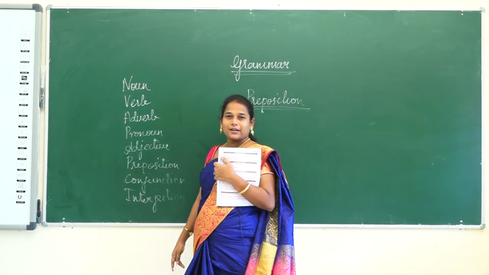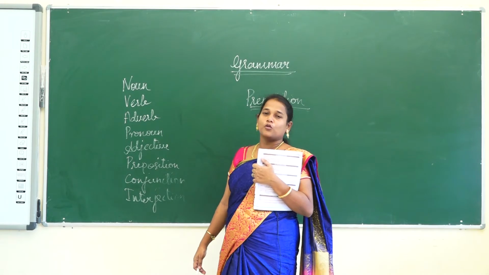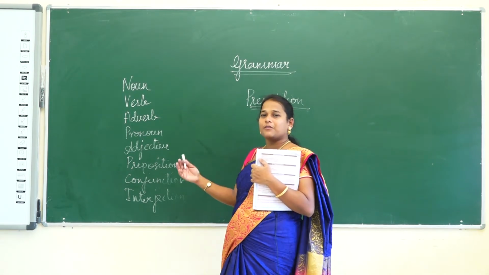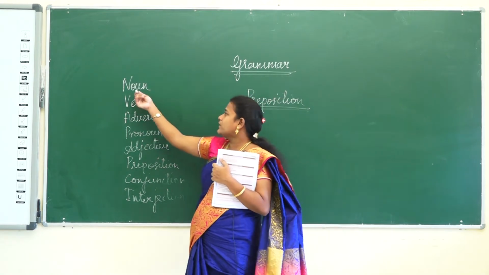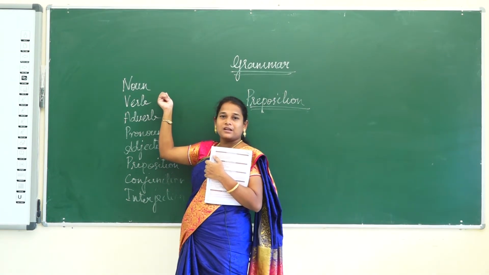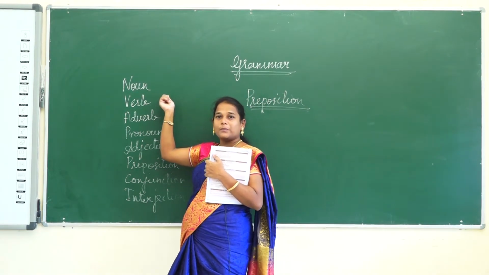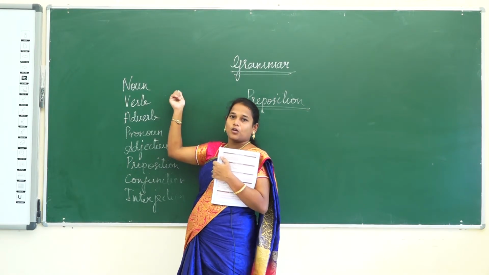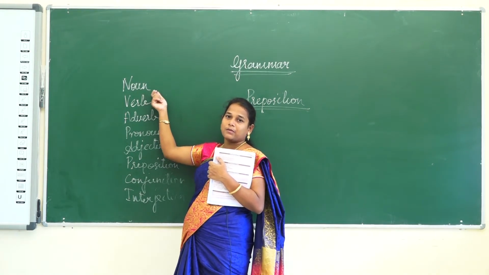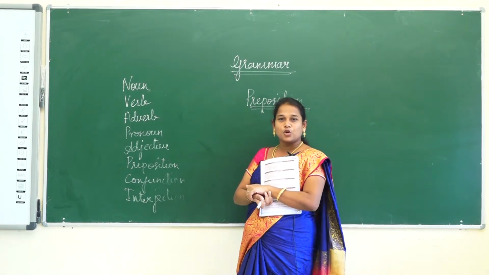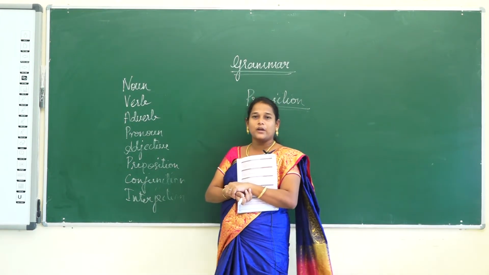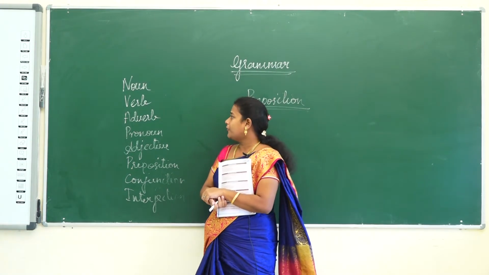Let us have a recall. I hope you already know it, but it will help you to recall. So, noun is a naming word. It names all the living beings, things, places and all. Verb is an action word. It shows the action, whatever action we are doing, all come under the group of verb.